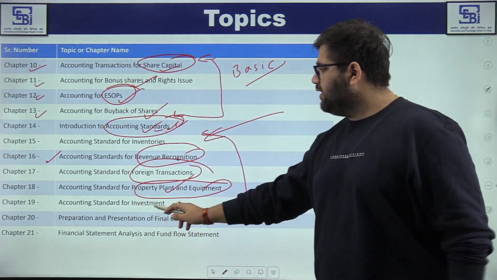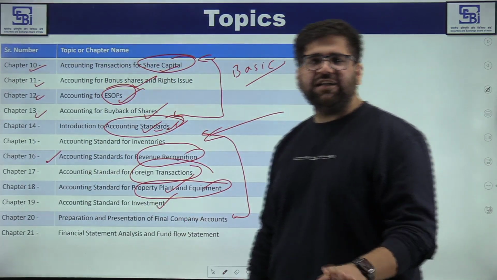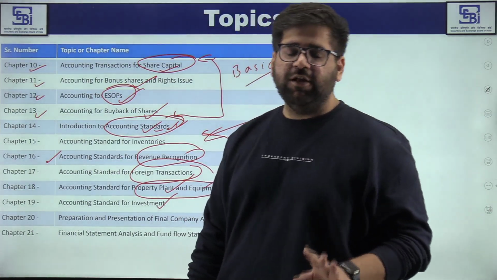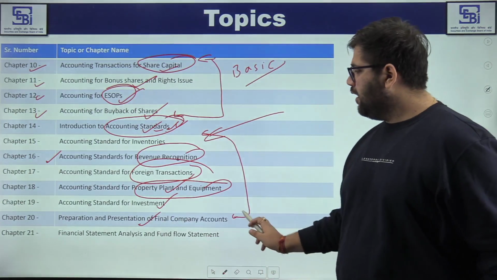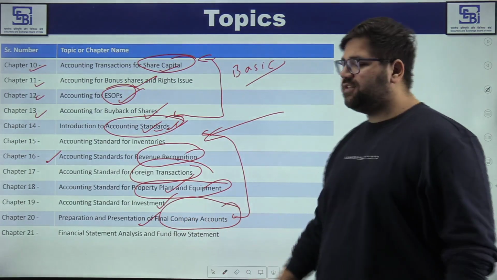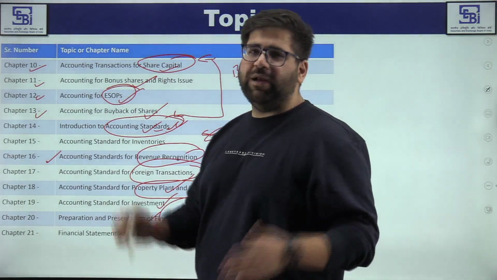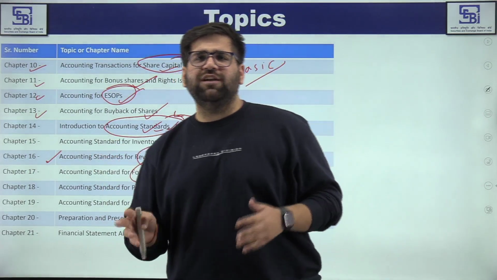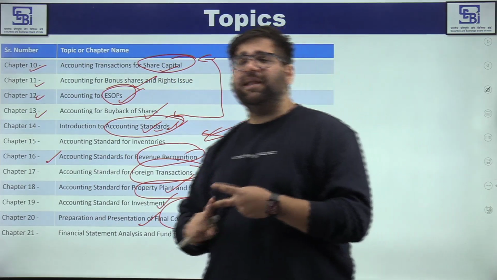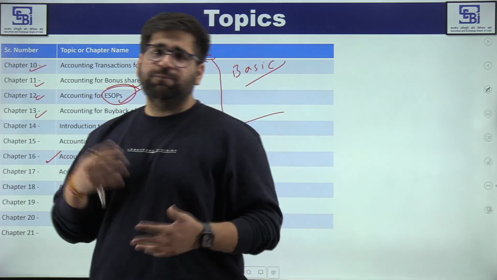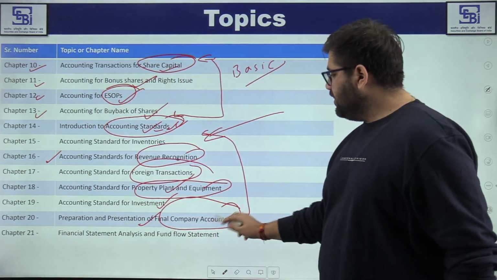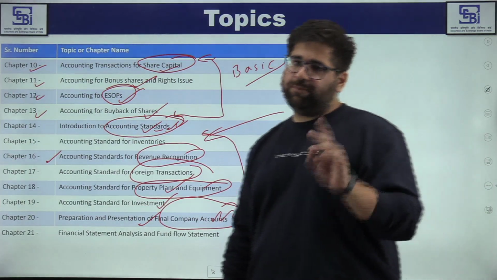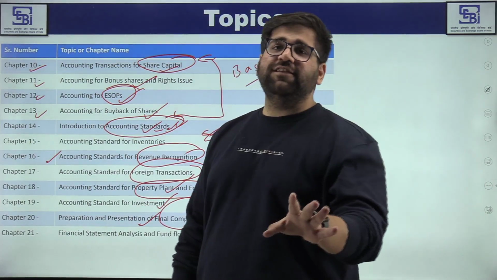Then we come to accounting standards for investment, hardly a 3-hour chapter if you are studying with dedication and diligence. Then comes the preparation of final company accounts. This is a bulky chapter, because you will have to understand what is trading account, what is P&L account, what is balance sheet and so on and so forth. But mind you, my friends, this particular chapter is again based on basics. I am repeating each and everything.